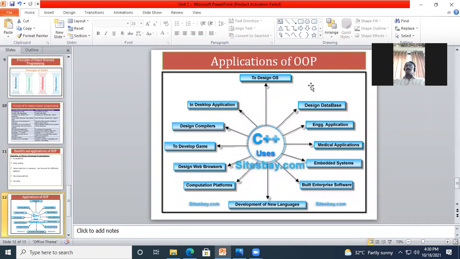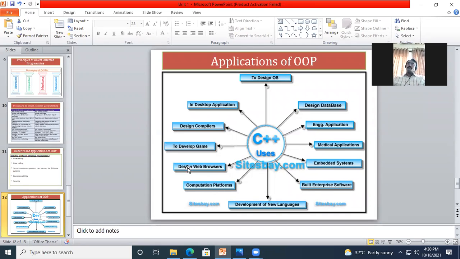Now, the applications where I can use object oriented programming. I can use this object oriented programming language to design operating systems, for designing databases, any engineering software development, any medical applications, that means medical related software, embedded systems, and enterprise software.